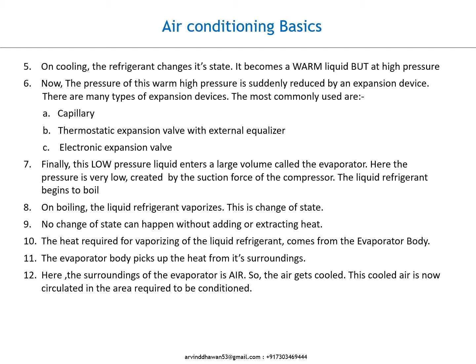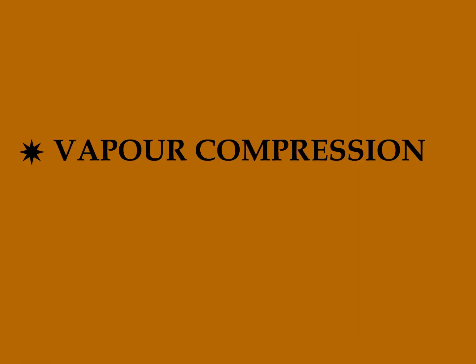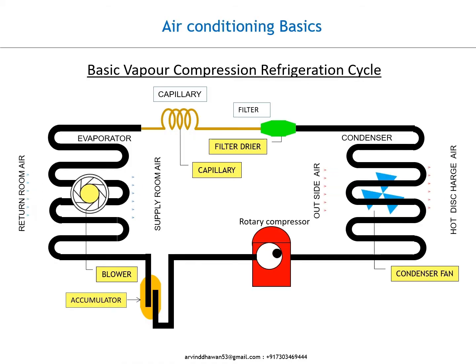The evaporator body picks up the heat from its surroundings. Here the surroundings of the evaporator is air. So, the air gets cooled. This cooled air is now circulated in the area required to be conditioned. This is the animation of the basic vapor compression refrigeration cycle.